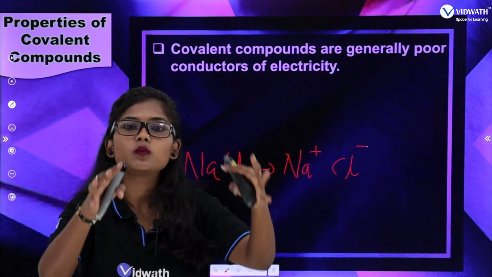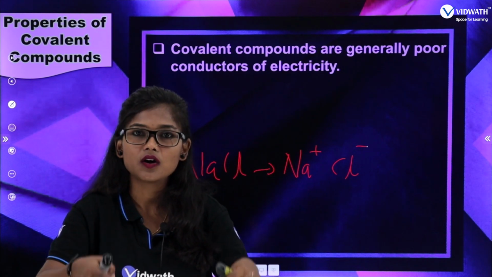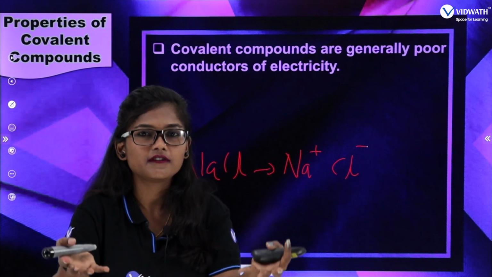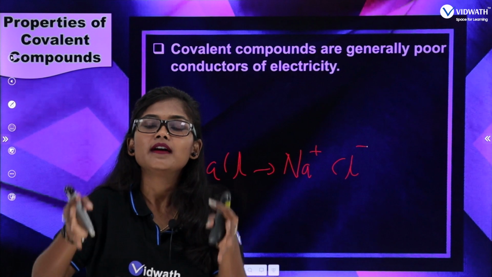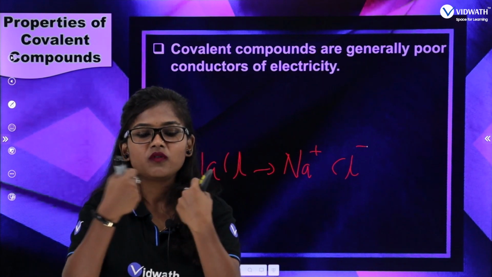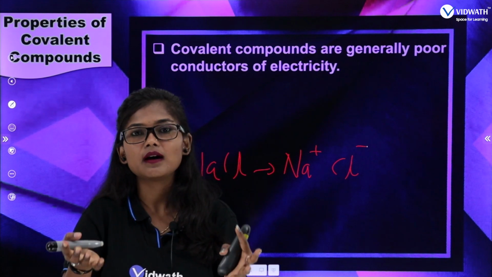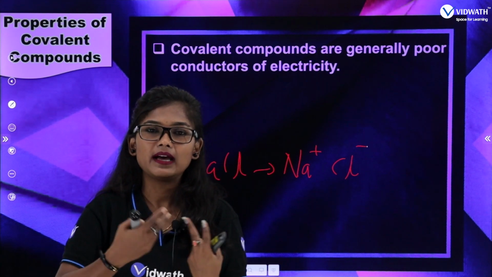Covalent compounds don't give ions, they don't dissociate into ions. No ions, no electricity.